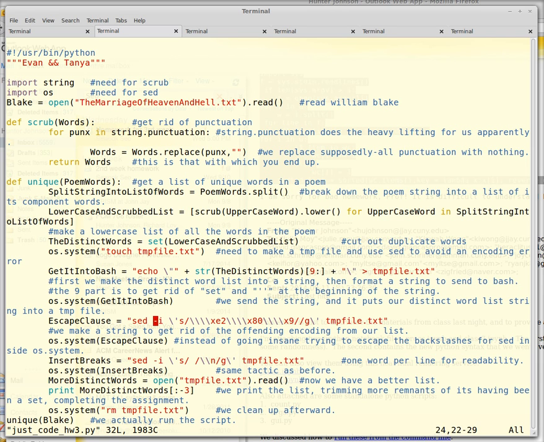So sed is basically a string substitution tool. I think it does other things, but everybody uses it for substitution, and that's what it's being used for now. So they get rid of some ugly stuff and clean up the file in a neat way using sed. And okay, yeah, and so let's show this running.